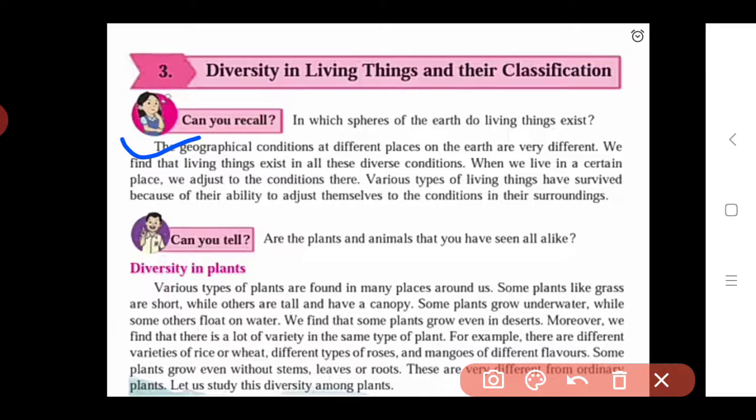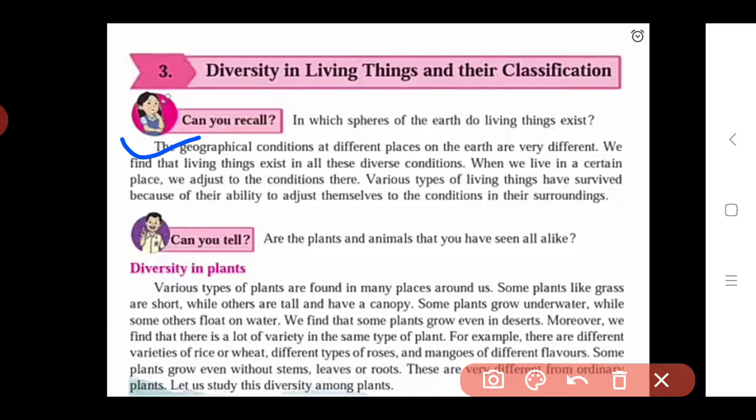So all these living things have an ability. Which ability? To adjust themselves. All living things adjust themselves to the conditions in the surroundings, meaning where they live. If some animals live in the forest, some animals live in the water.